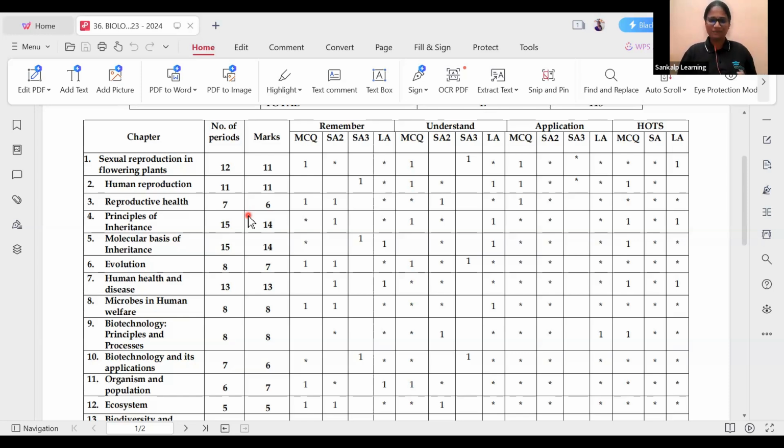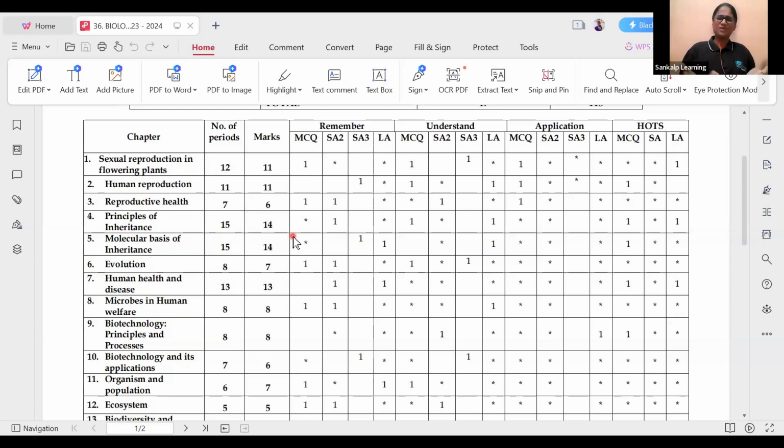chapters only. Right? So in our sessions, we will be focusing on these important chapters first. After finishing these chapters, we will be discussing the other chapters which have minimum marks like 8 marks, 6 marks. No doubt we will complete all the chapters, I will assure it. But more focus will be given to the chapters which have more marks.